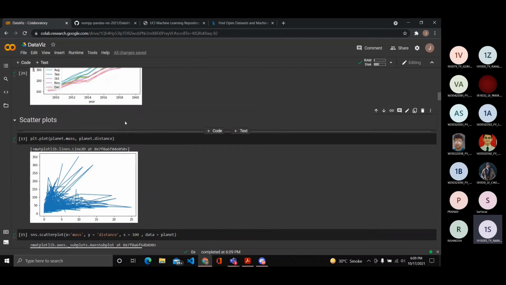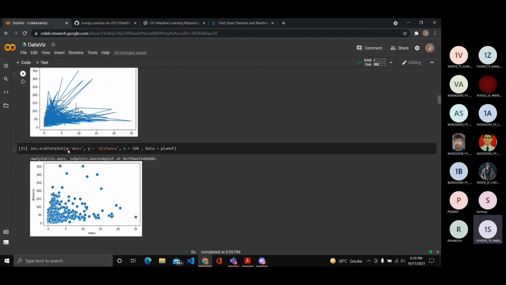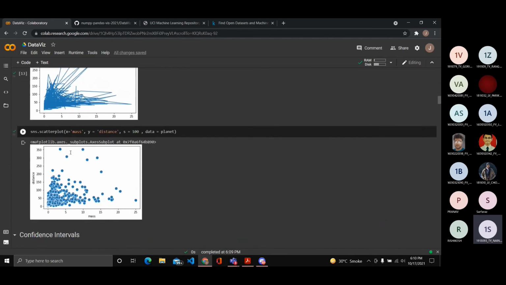The next comes scatter plots. Why use scatter plots? Well, let's just try plotting the mass and distance of the planet dataset, and you can just kind of see why line plots are not good for everything. Line plots are the first step in visualizing, but in general, as the situation changes, you can move on to more complex plots.